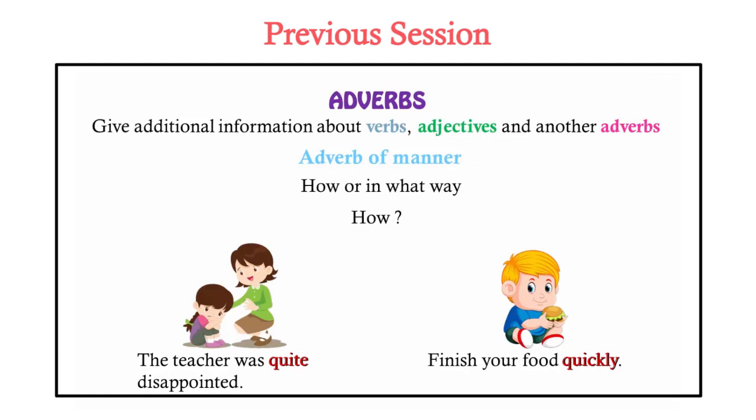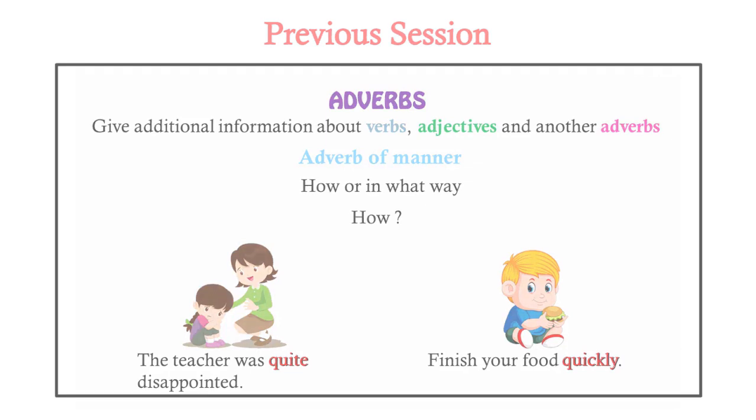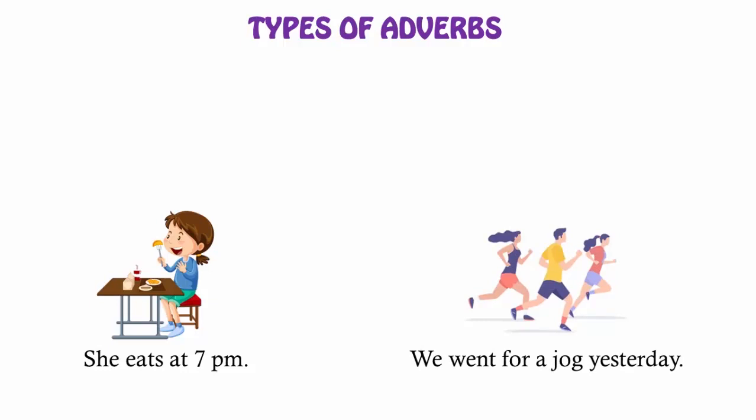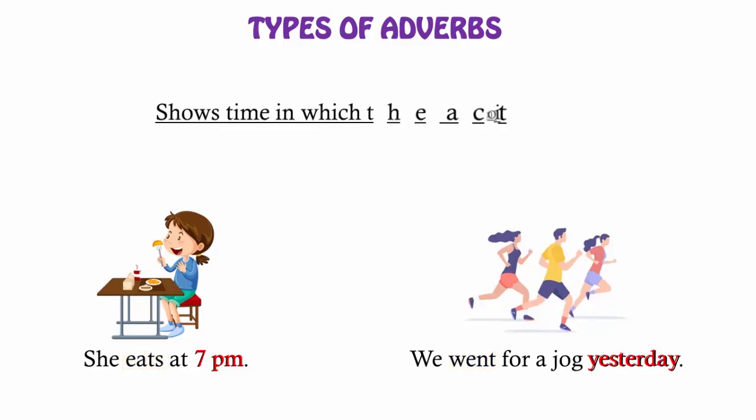Let's start with the next type of adverb. Take a look at these sentences. She eats at 7 p.m. We went for a jog yesterday. Here, the words like 7 p.m. and yesterday modify the verbs eat and went respectively. That is, they show the time in which the action is happening.